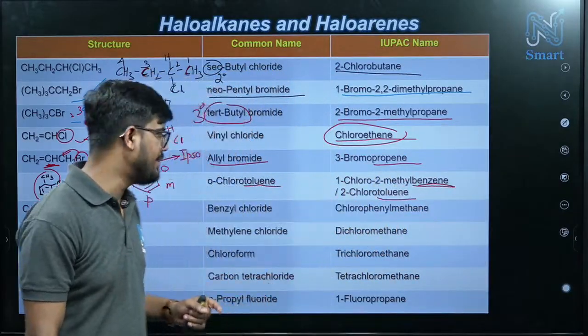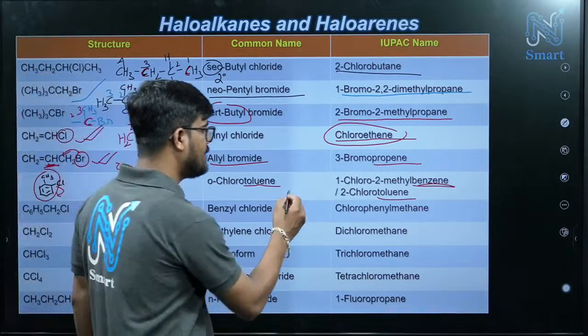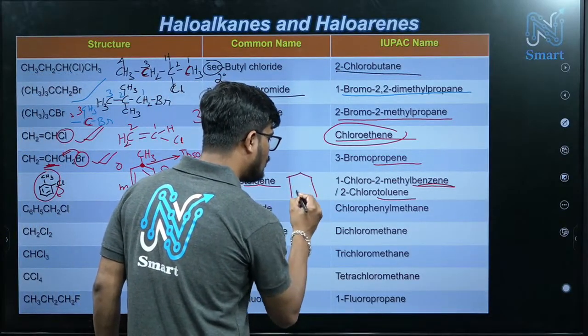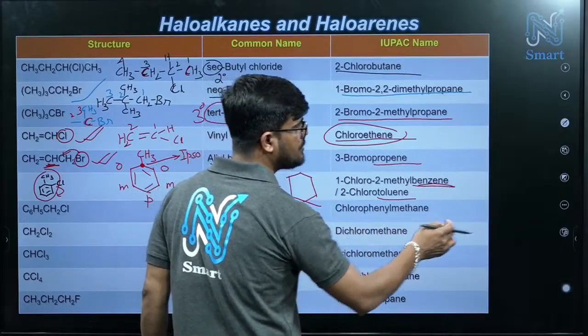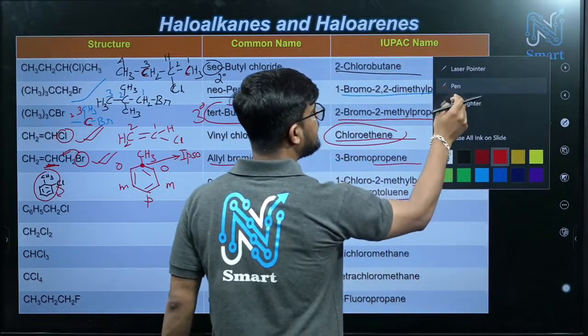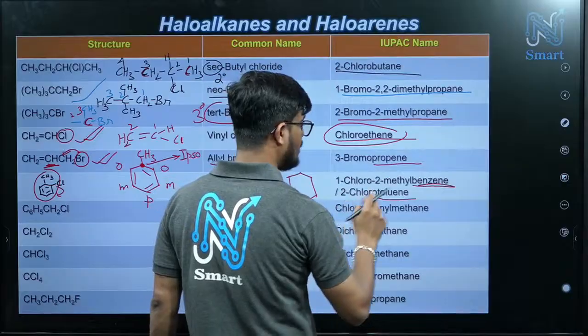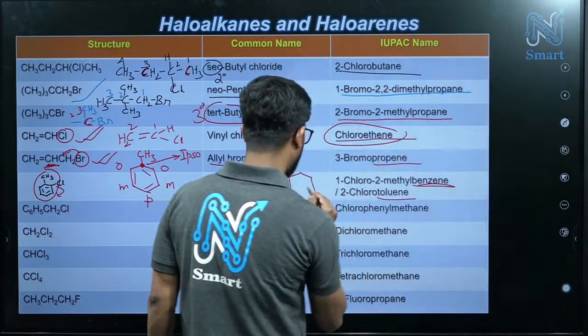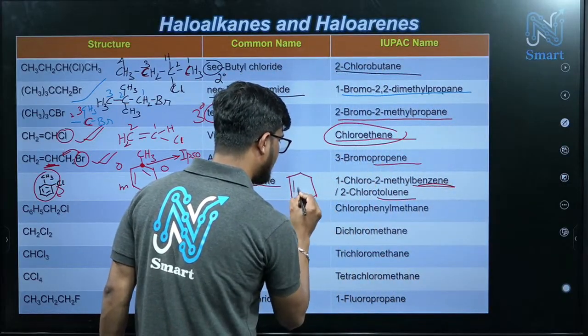If you consider benzene ring, so in that case, two things will be your substituent. In case of benzene ring, two things will be our substituent. Just consider this structure.